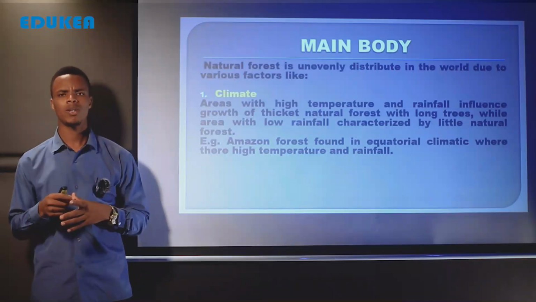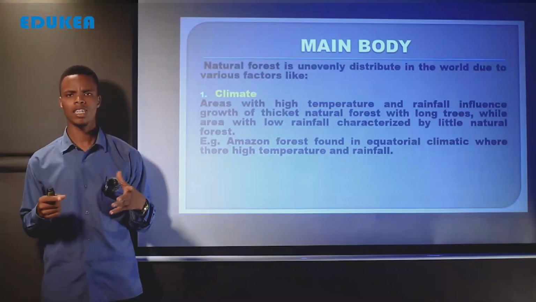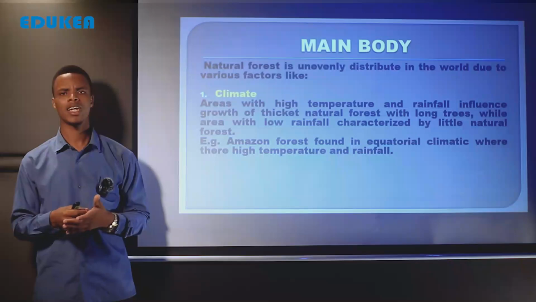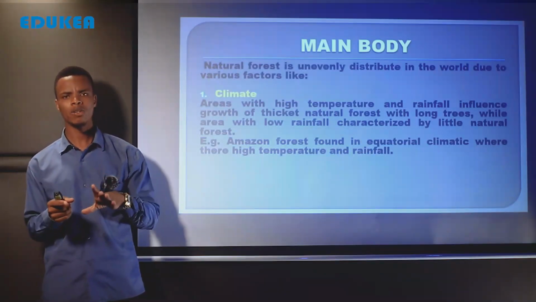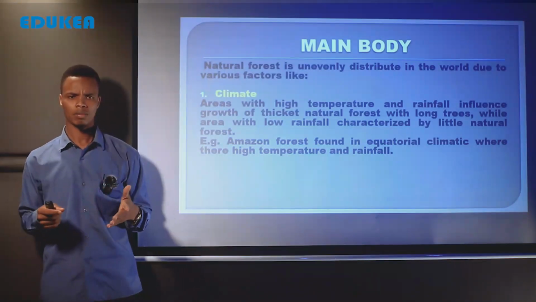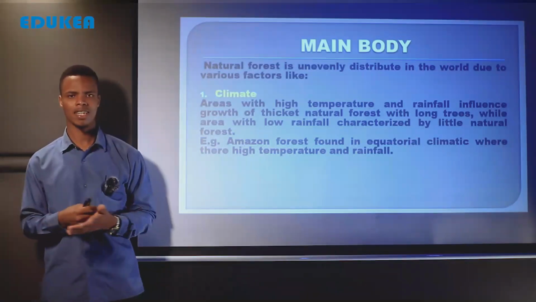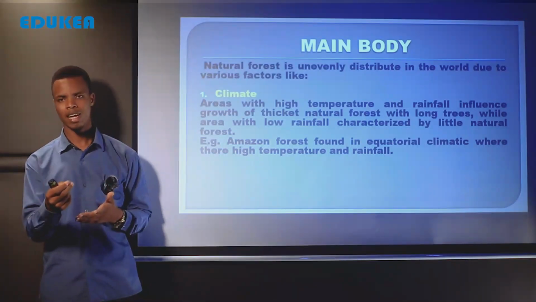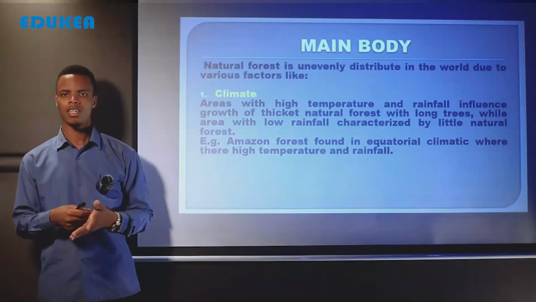And we say that in those areas where there is high rainfall and temperature, it influences more growth or development of thick natural forest. For example, here we talk about Amazon. Amazon is found in equatorial region, whereby there are high temperature and rainfall compared to other places. So we see that in those places where there is low temperature, but also low rainfall, we find that there is no or there is little distribution of natural forests. For example, in desert areas, it is very rare to find a forest. So the main reason is that there is either low temperature and rainfall, or there is low rainfall but there is high temperature.